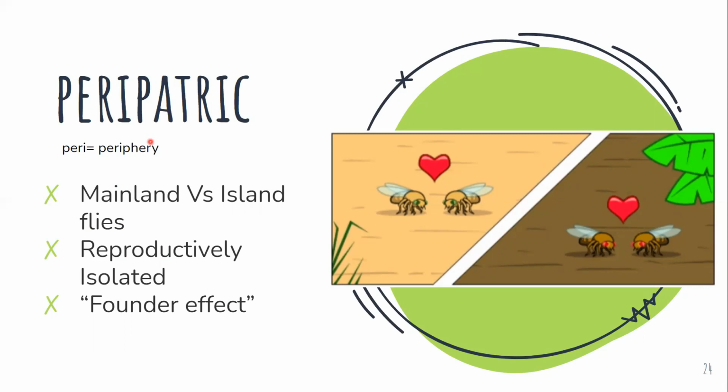The difference between peri and para is that in parapatric, the two species can still reproduce, can still interbreed. However, here there is no possibility of interbreeding because they are reproductively isolated.